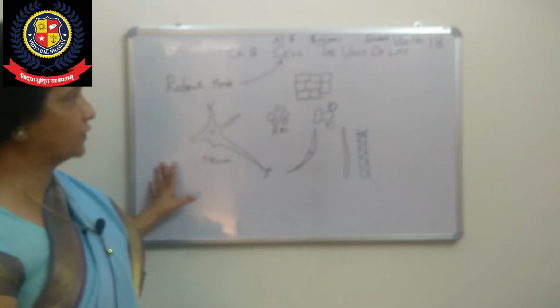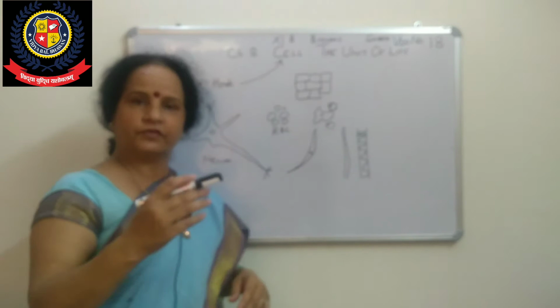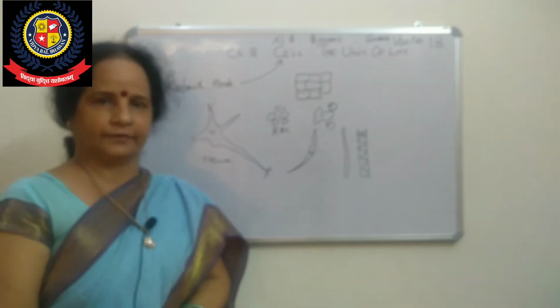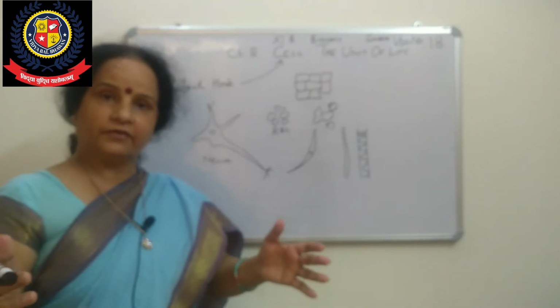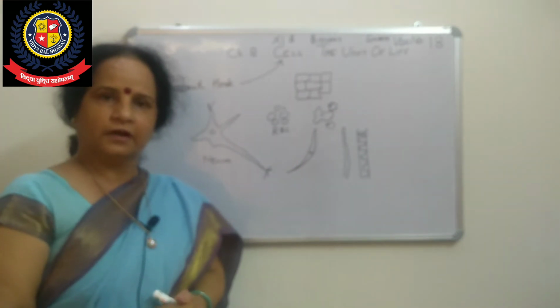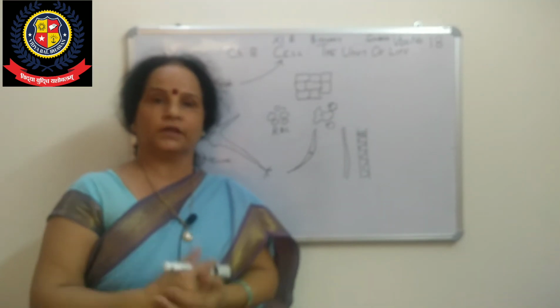Now, when we talk about shape and size, we can compare an elephant and a rat. Their sizes are very different. The elephant is very large, the rat is very small. So what do you think?